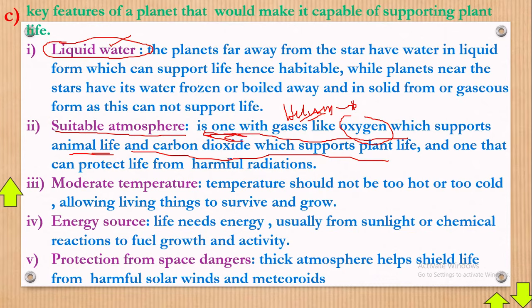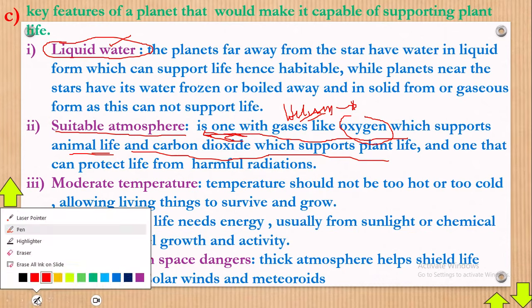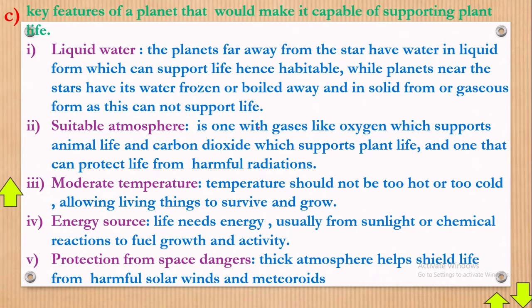Now you realize that since we don't have oxygen and carbon dioxide in a planet like Jupiter, then it cannot support plant life.